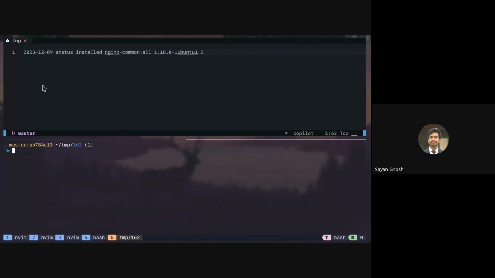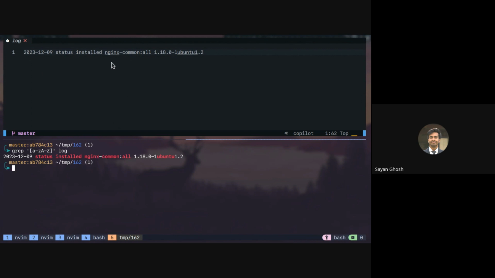Right, so if we have a line like this, and we just match A to Z, or let's say also capital A to Z in this file, you can see this Nginx is matched, common is matched, but this hyphen is not matched, right? So if there is maybe a hyphen or maybe an underscore, those will not be matched.